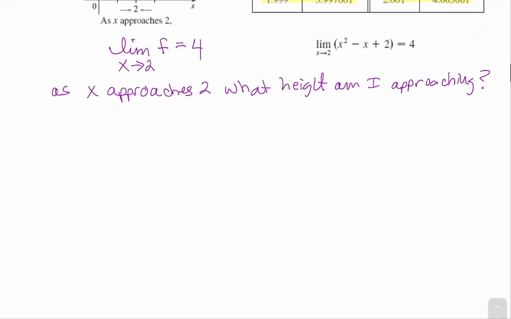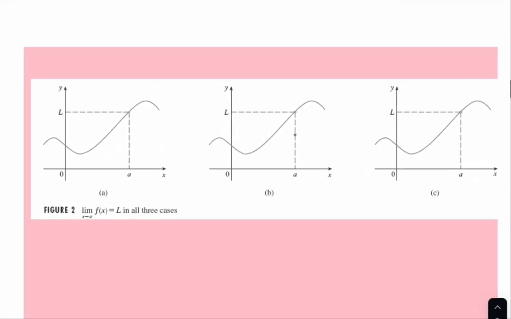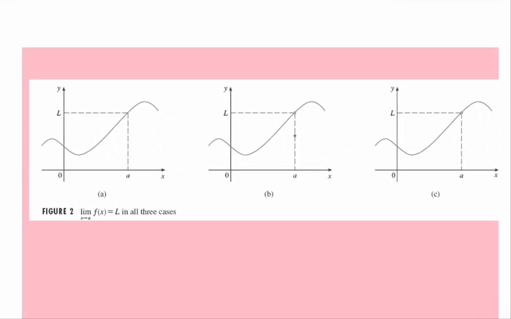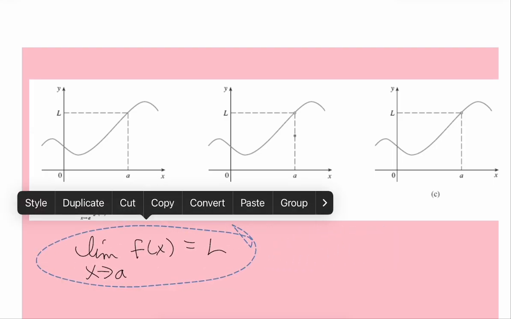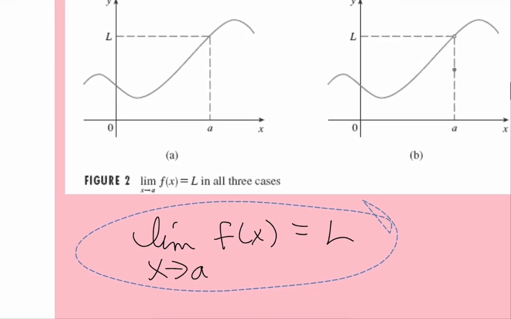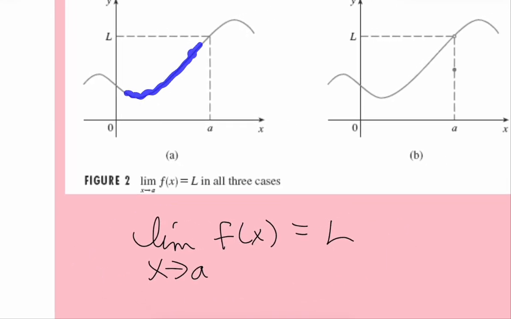Now let's look at some different ways where the limit as we approach some value a is L, but they look different. Let me write that a little bigger for you. The limit as x approaches a of f of x is at some height L. Let's look at the first case here. It's a smooth, wonderful curve. As I go to an x value of a, I am heading to a height of L. Great.